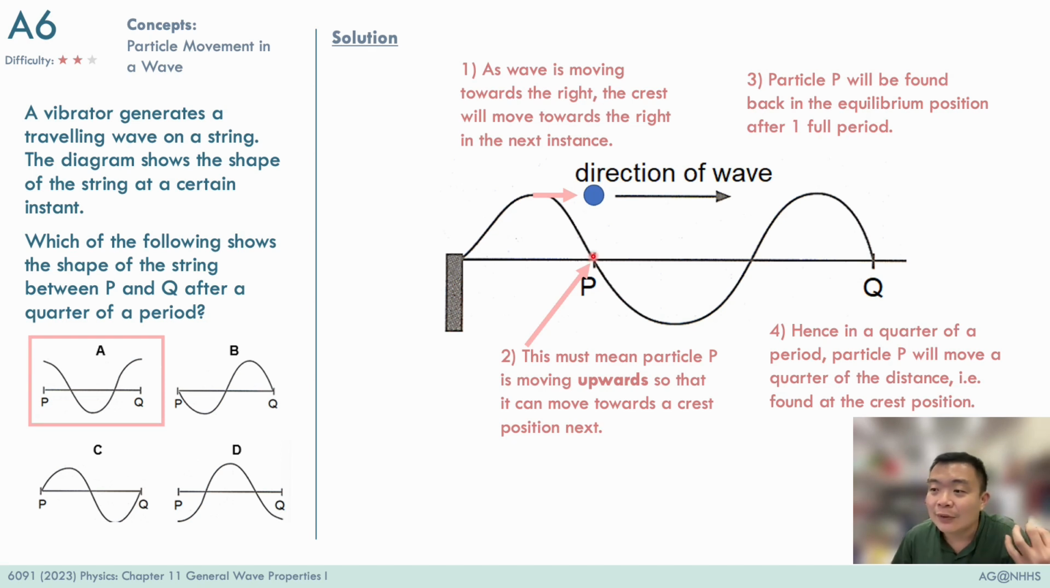So after a quarter of a period, particle P will be found right at the top, and that corresponds to what graph A shows. Particle P is found at the top.